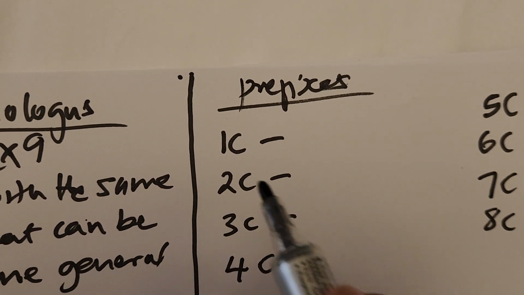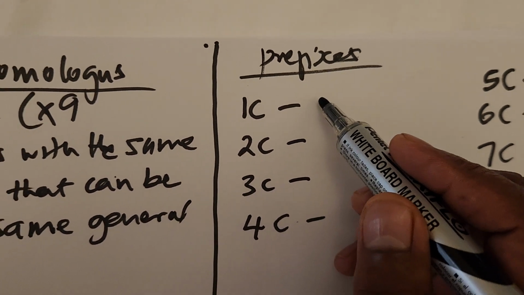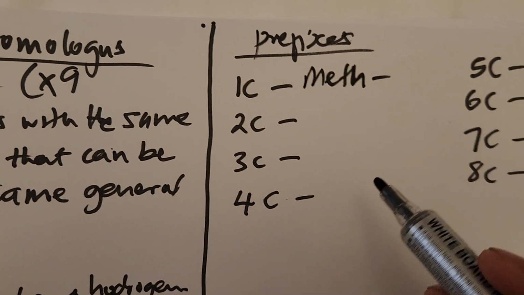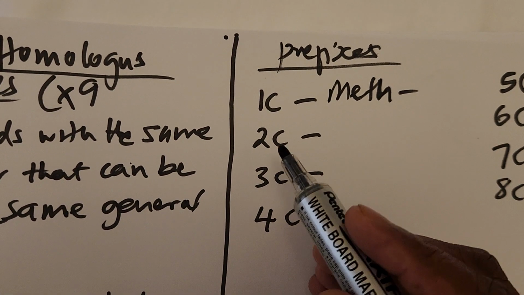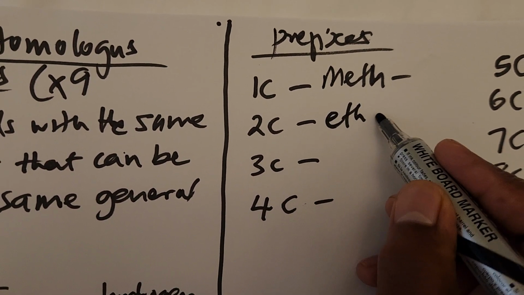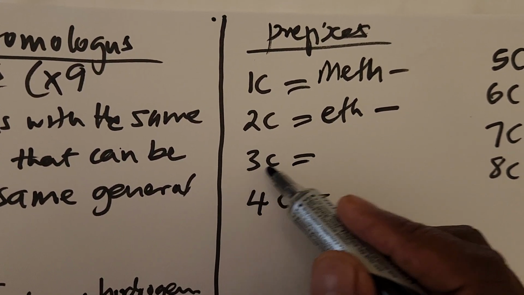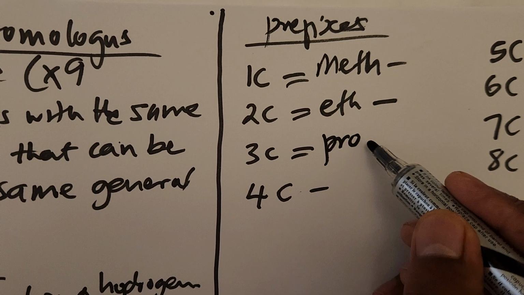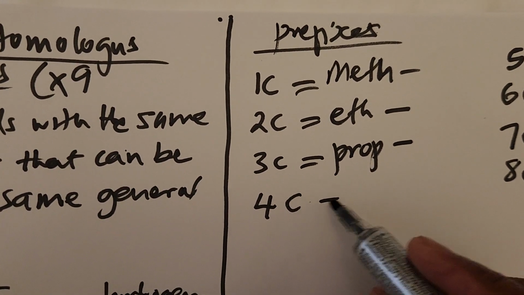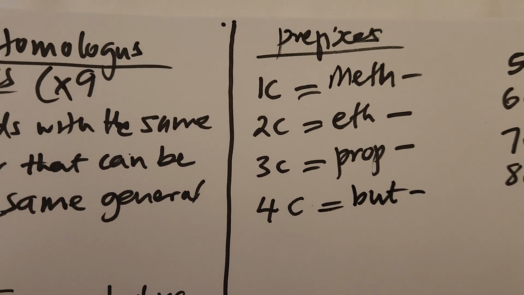If a compound has only 1 carbon, then it will start with meth. If it's an alkane, it will be methane. A compound with 2 carbon atoms will be eth. If it's an alkane, it's ethane. A compound with 3 carbon atoms will start with prop. If it's an alkene, it will be propene. The one with 4 carbon atoms will be but. If it's an alkane, it's butane.